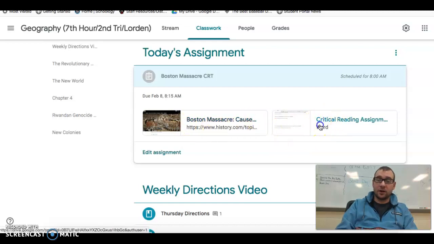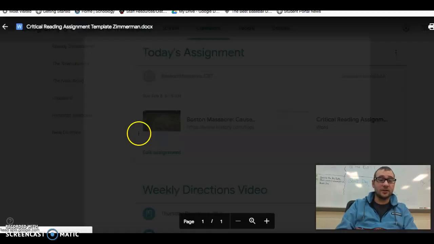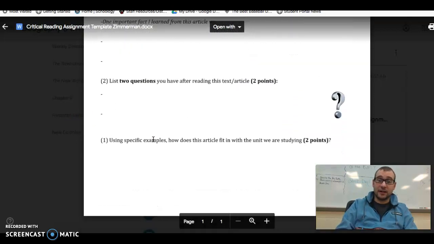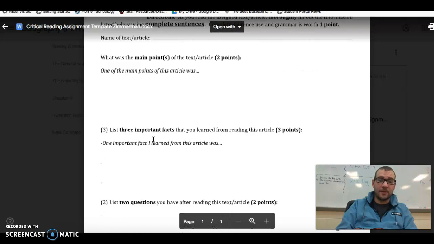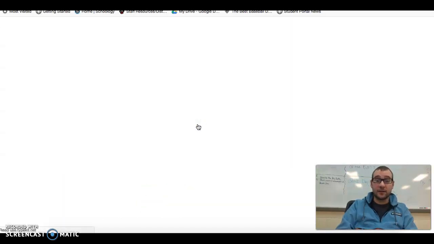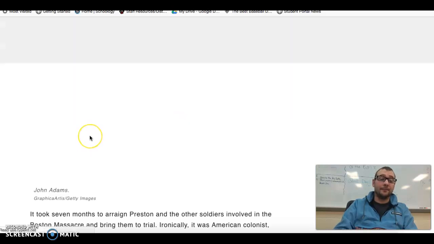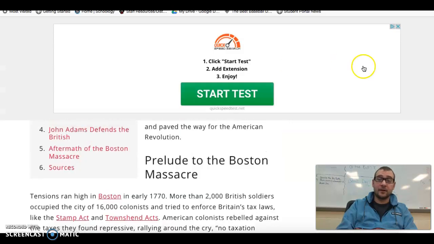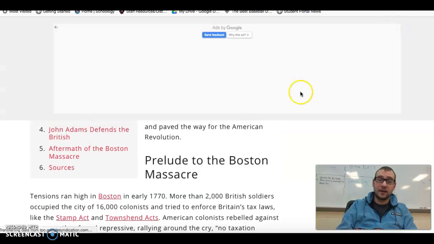So normally I have an article that we printed off, but instead of actually printing off the article, I just put up a web article on the History Channel because there's videos that are embedded in it and stuff like that. That's kind of cool to look at. So I'll wait for this to load properly here, and then we'll be ready to go. Get rid of all these ads. Ad mania.